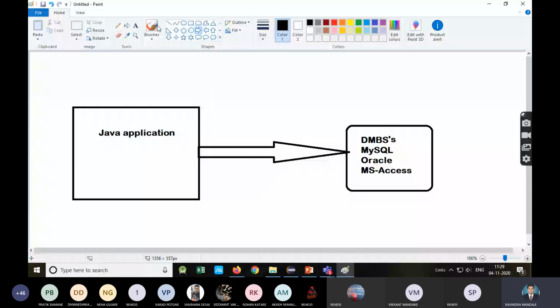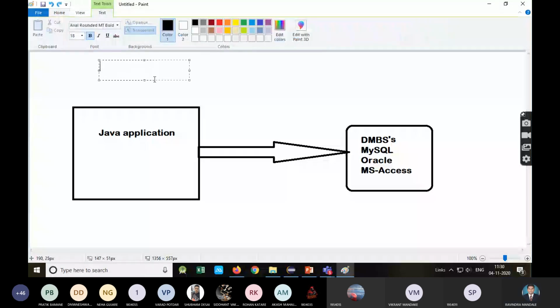For connectivity, we are going to use the JDBC API, which has different classes and interfaces, and those classes and interfaces have some methods.